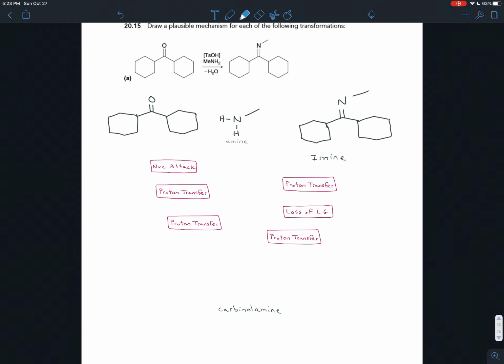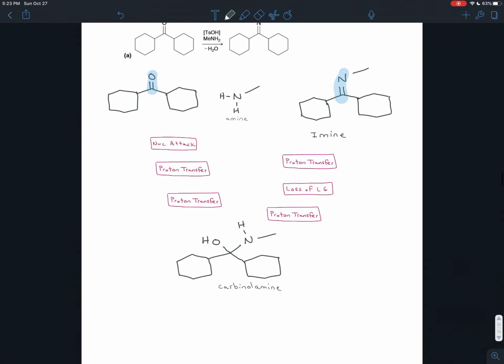Now let's see if we can draw the carbonyl amine, the halfway point here. So we have 2 bonds to the oxygen. We're going to get rid of both of those and form 2 bonds to a nitrogen. At the halfway point, we're only going to remove one of the bonds to the oxygen, so that'll still be there. It'll be an OH. And we're only going to have formed one of the bonds to the nitrogen, so that'll be there. It'll still have 1 hydrogen and whatever R group it has here, that's a methyl group. So then we have the other cyclohexyl group, and that's our carbonyl amine.